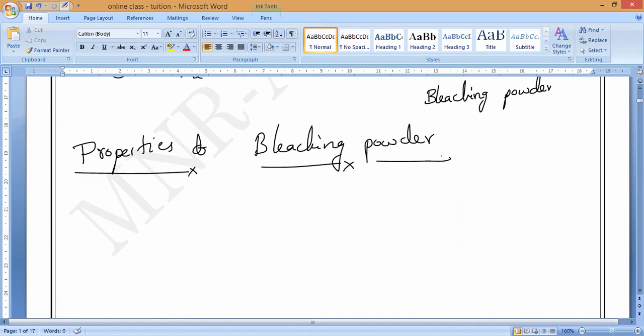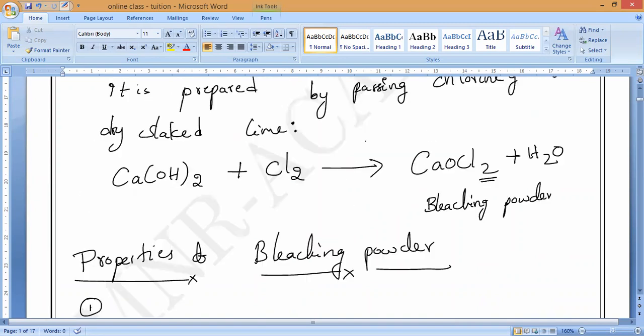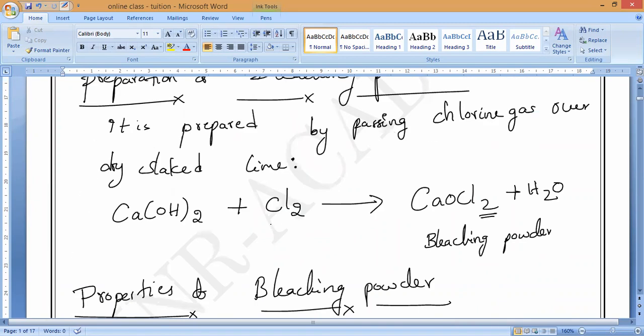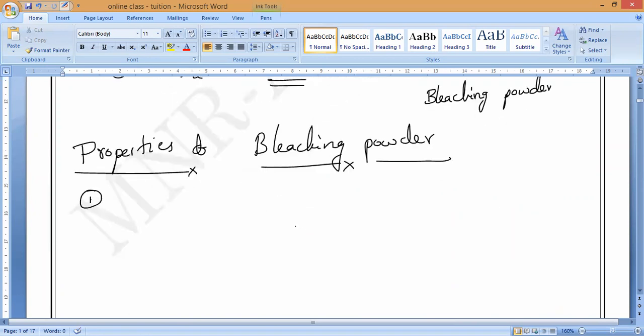Okay. So now, first property. It is containing one gas. What is that gas? It is made up of one gas. Chlorine gas. Understand? Chlorine gas. That is chlorine, you can observe in the bleaching powder. So it is prepared by passing the chlorine gas over dry slaked lime. That is the first property.